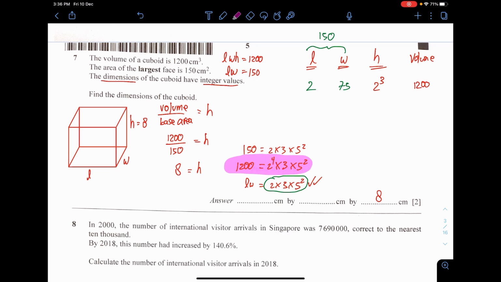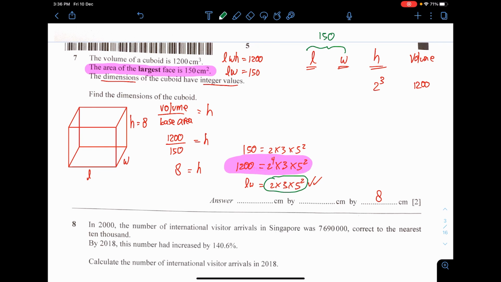This is actually quite a difficult question. They claim that the largest surface area must be 150. But if I take the width multiplied by the height, I will end up with 75 multiplied by 8, and that is actually very large. If I multiply these two together, that will give you 600. And therefore 150 is not the largest surface area, and therefore this combination is wrong. So I will try another number, not 2 and 75.